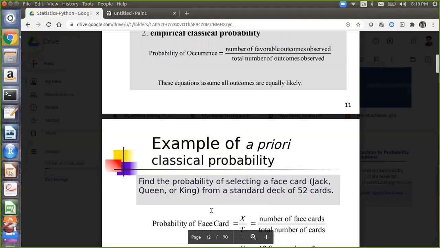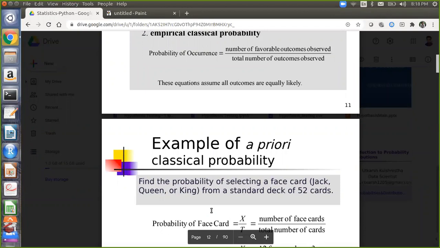So basically here we already know the process. We know the process means we know the deck of cards. We understand what a deck of cards is, how to play with it. We know each and everything about a deck of cards. So this kind of problem comes into a priori classical probability problems where probabilities are already known to you. So what will be the probability of selecting a face card out of a deck of cards?